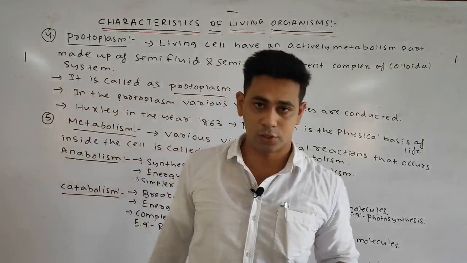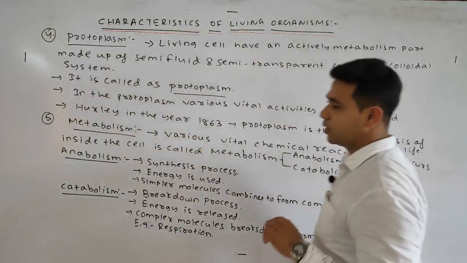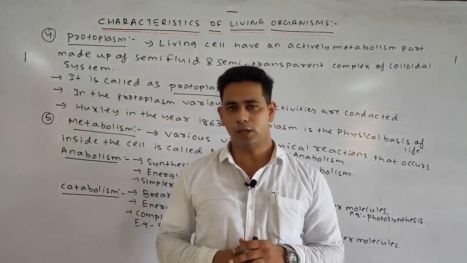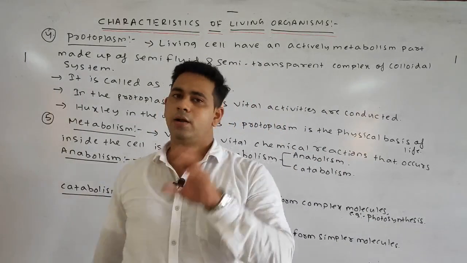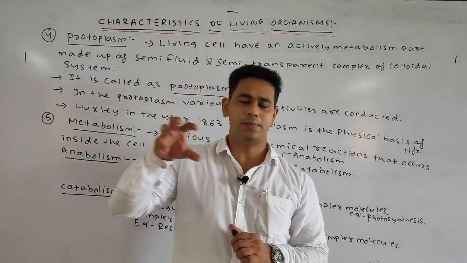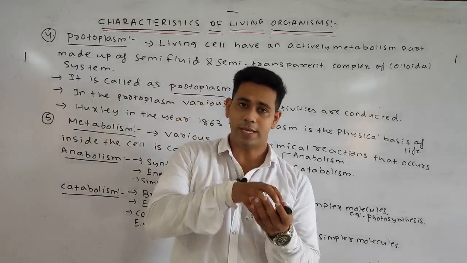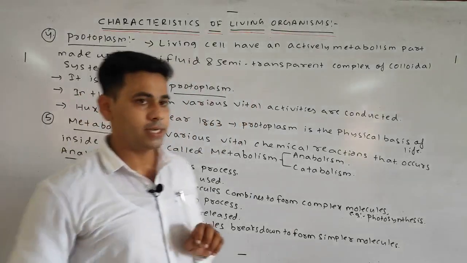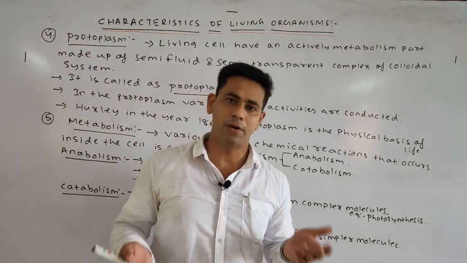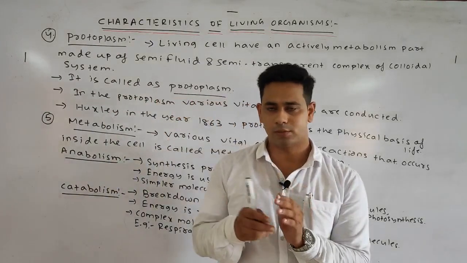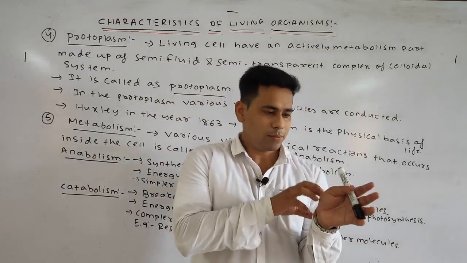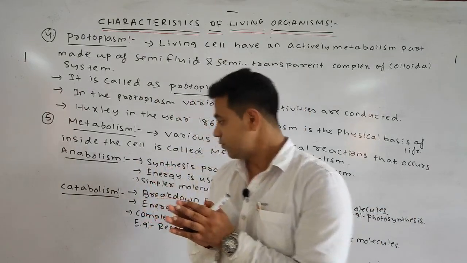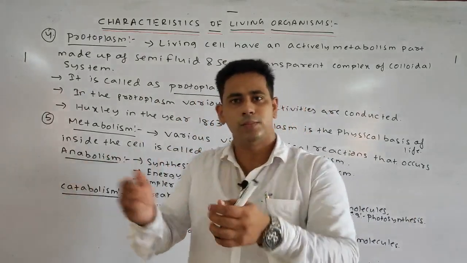One is your protoplasm, another one is your metabolism. The protoplasm, the living cell, consists of an actively metabolic part, we can say a semi-fluid or semi-transparent complex colloidal system, and it is the physical basis of life, said by Huxley, in which various vital activities are performed. Next, metabolism is the various vital chemical reactions that occur inside our body. It is of two types, anabolism and catabolism. Anabolism means a building process in which simpler molecules combine to form complex molecules, and catabolism is the process in which complex molecules break down to form simpler forms.